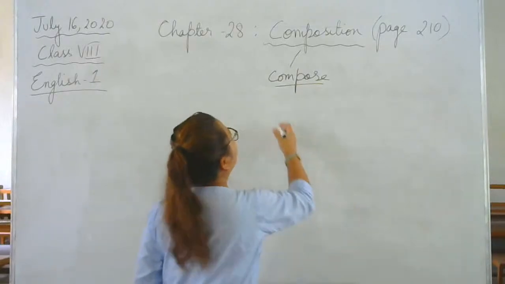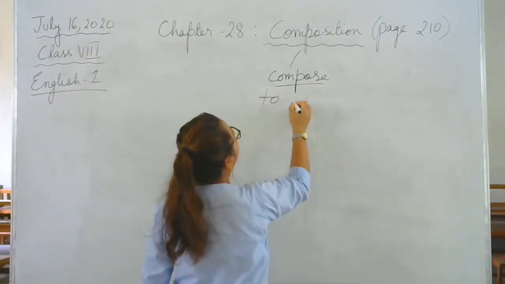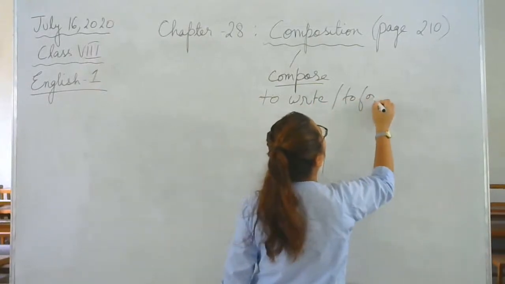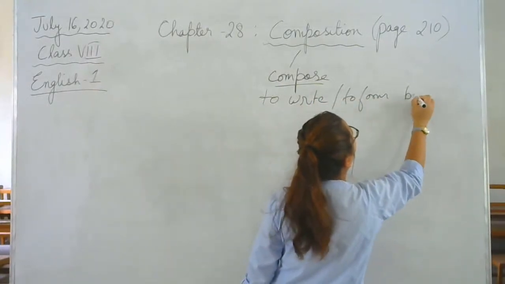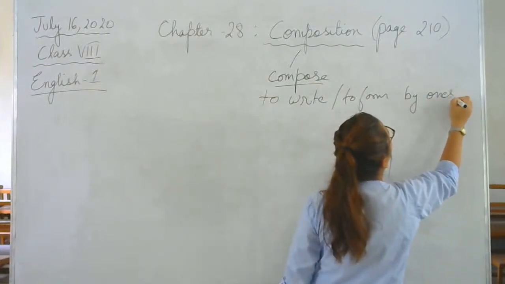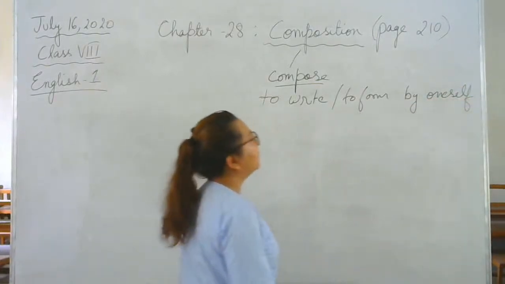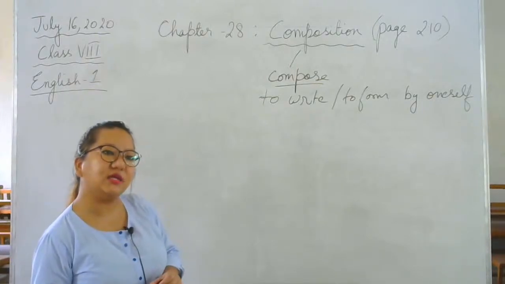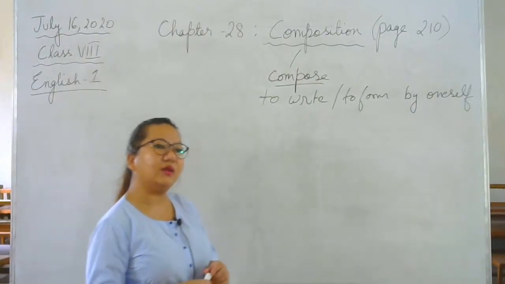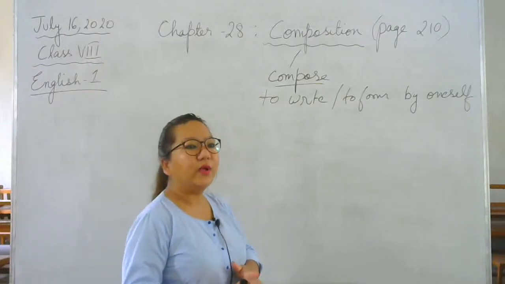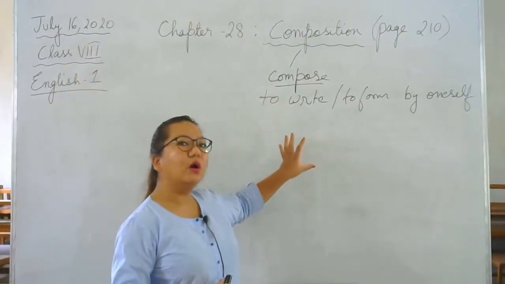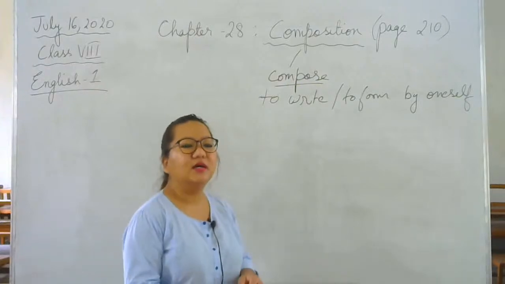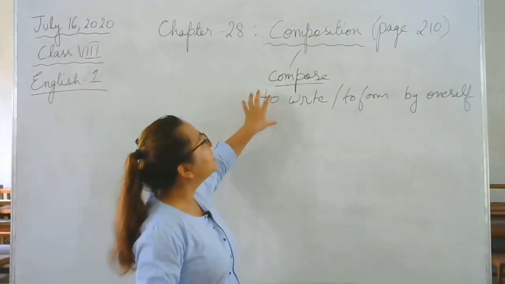Compose means what? To write, okay, or to form by oneself. Very simple, no need to write this, alright? Compose means what? Creating a tone, okay, that is also correct. Compose means when you write something or when you form something by yourself, that is called compose, okay, it is correct. That is also correct answer, okay. So it can be anything.